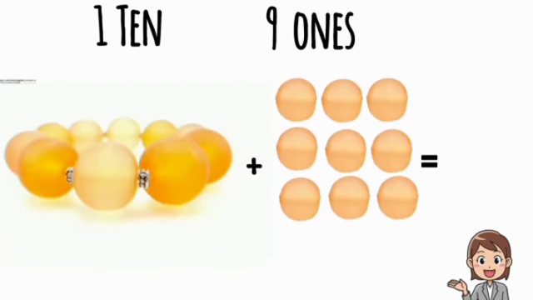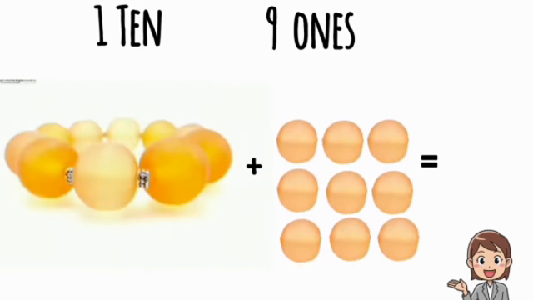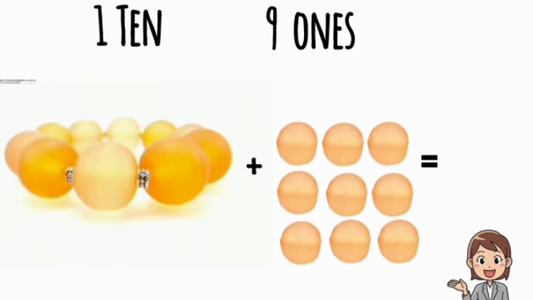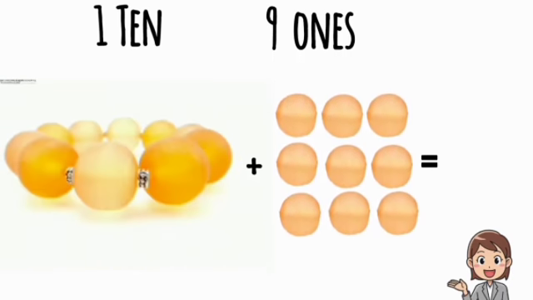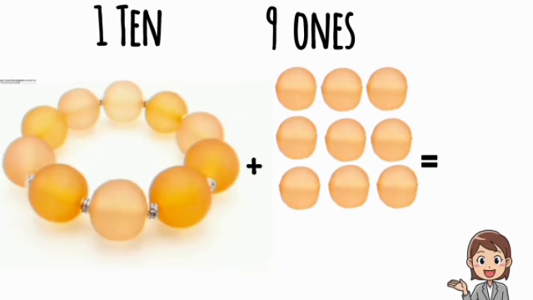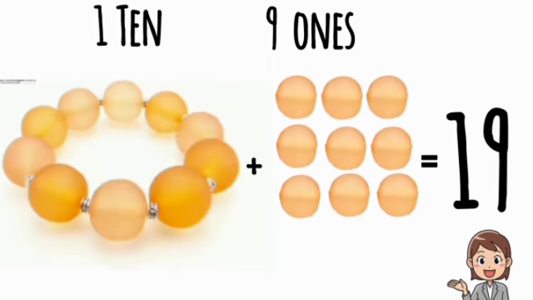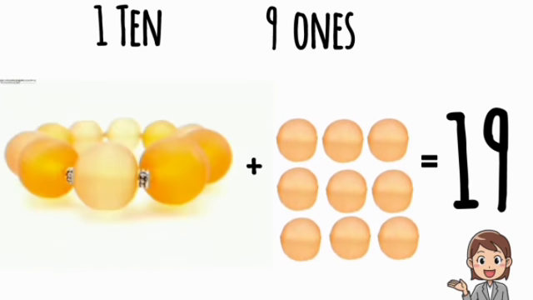See here, students. We have one bracelet and 9 beads. One bracelet means 10 and 9 beads means 9 ones. So 10 and 9 ones make 19.